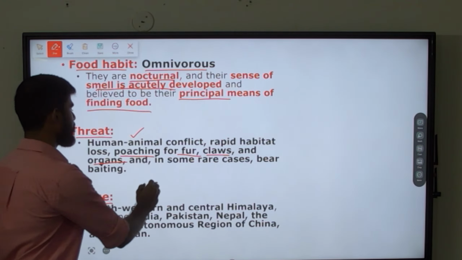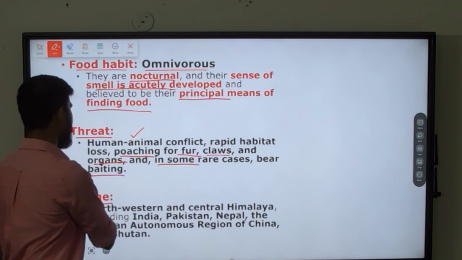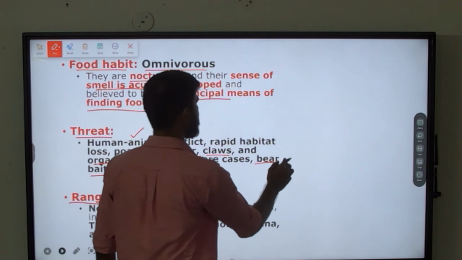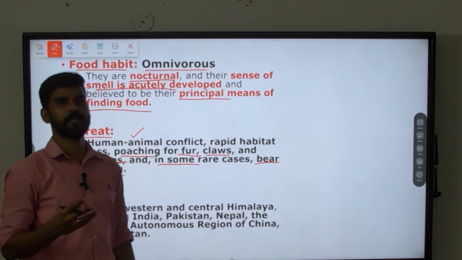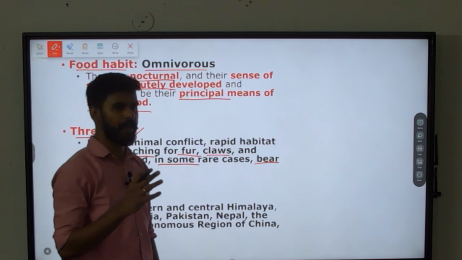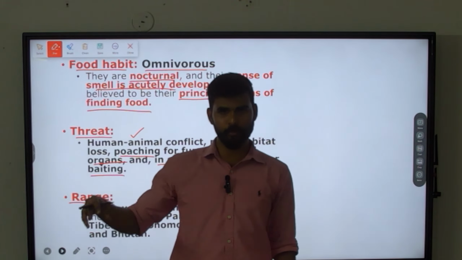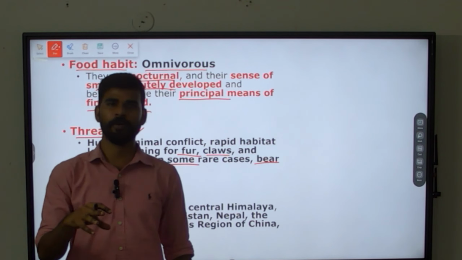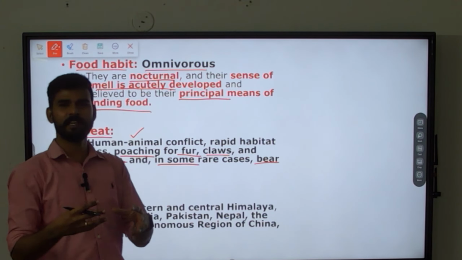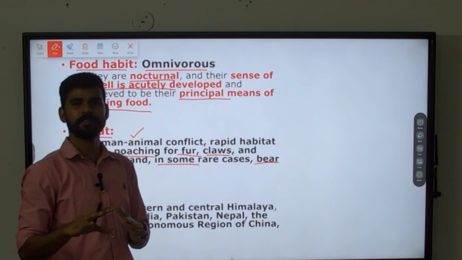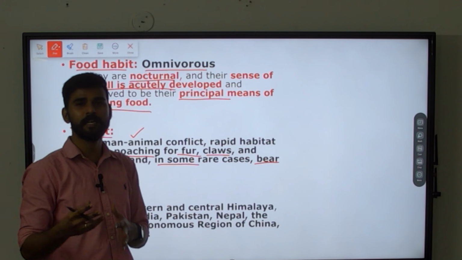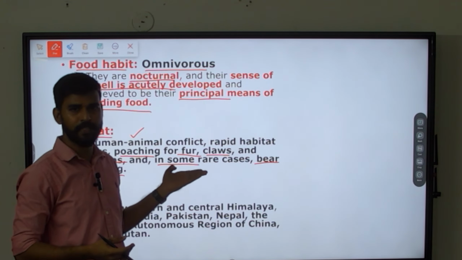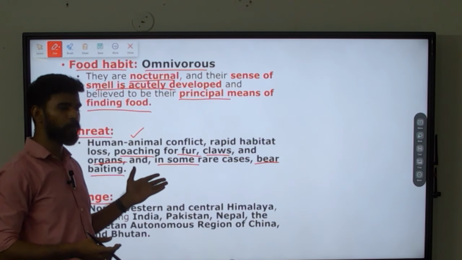They are being poached. Next, in some rare cases, bear baiting is also happening. What is bear baiting? Bear baiting is actually considered as a cruel entertainment. A bear will be tied to a rope, and then a dog will be attacking this bear. Blood is involved in that, so it is considered cruel, but some people consider it as an entertainment. Even for that, this bear is being utilized. So it is being poached even for bear baiting.